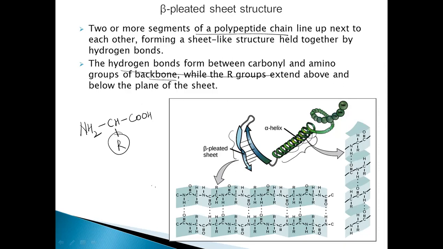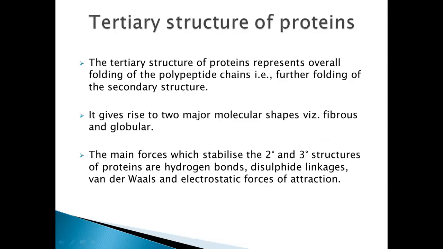The R groups will extend above and below the plane of the sheet. This is the plane of the sheet here. They have enough space for the R groups in the beta pleated structure, but in the helix there is not enough space. Therefore, they revert to the beta pleated structure. So the secondary structure is a folding of the polypeptide chain, either in the form of an alpha helix or a beta pleated structure. Now next is the tertiary structure.